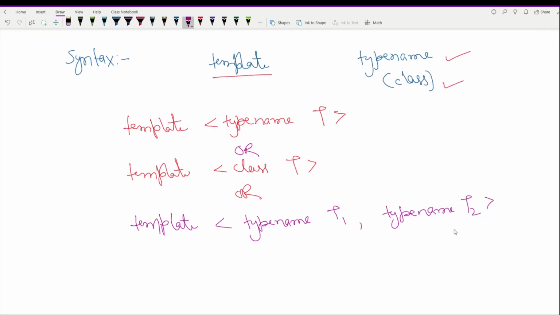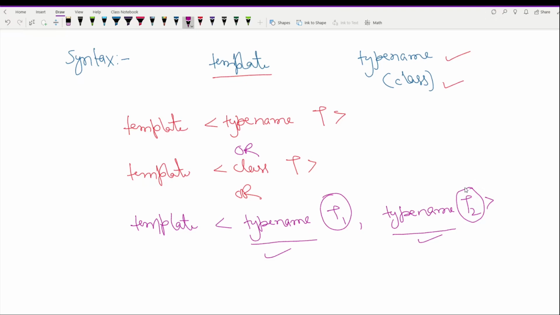And if you want to write more parameters, you can extend this by using commas. Not placing the keyword class or typename before each type template parameter of a function template will result in a syntax error. So it's a must to include these typenames in front of these, right?